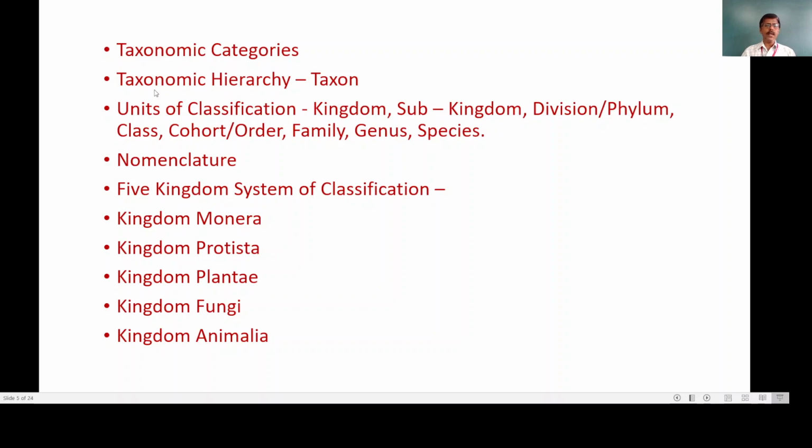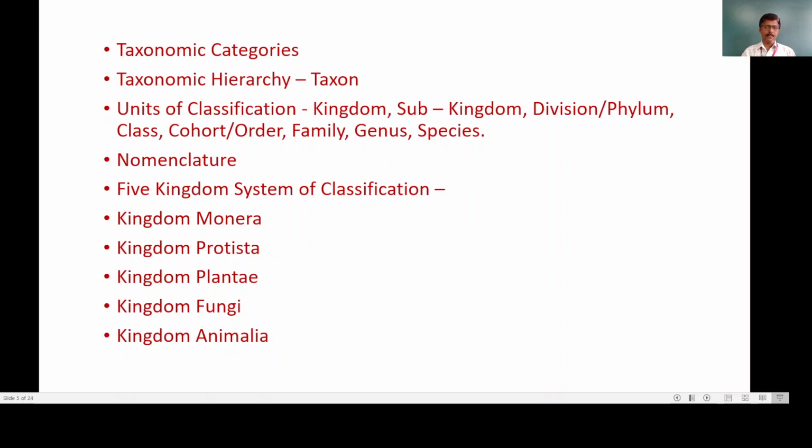Then taxonomic hierarchy. The basic unit is the taxon. Then we will see the units of classification. In that, a very systematic pattern is given, from kingdom, then subkingdom, division or phylum, then class, cohort or order, then family, genus, and finally the species. These are the units of classification, and when our classes commence, we will see them in detail.